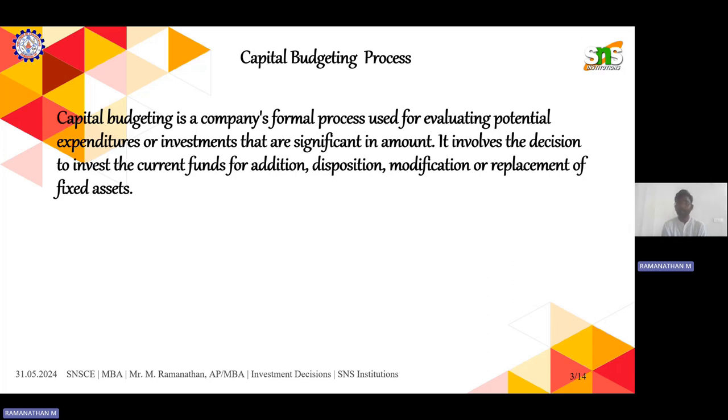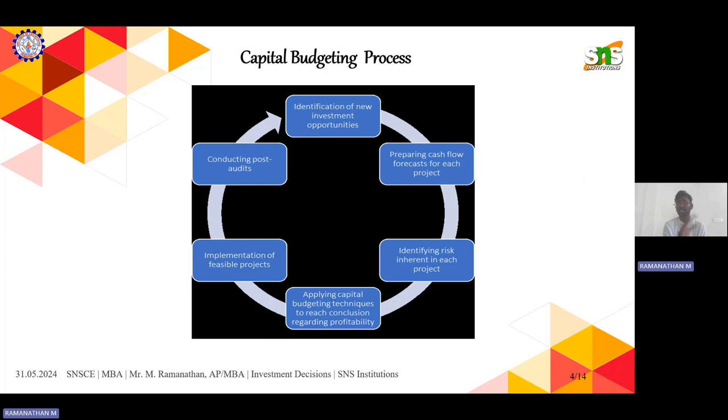So the capital budgeting process is a company's formal process used for evaluating potential expenditure. As I told, evaluating the potential expenditure or investment that is significant in amount. It involves the decision making whether to invest in current funds or modify them for the replacement of fixed assets and so on. That's all about the capital budgeting process. We'll see the flow of how it works.